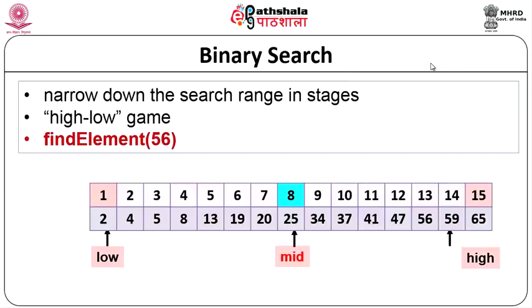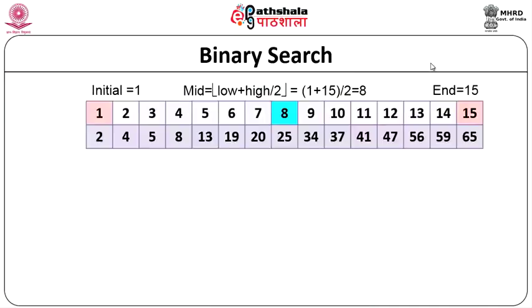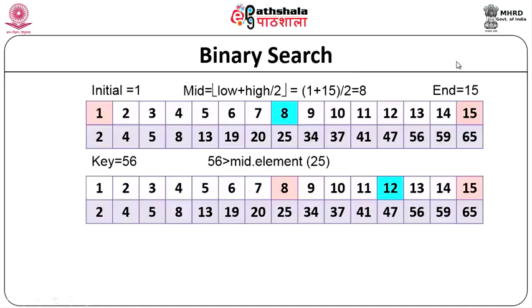So, you want to find the element 56. You first check whether the element 56 is greater than the mid. Here it is greater than the mid. So, you change the mid to (low plus high) by 2. Here you have 8, that is the first step. So, 8 is the mid, and you check whether 56 is the key. You find that 56 is greater than the mid element 25. So, you have to go to the other part, the higher part of the array.